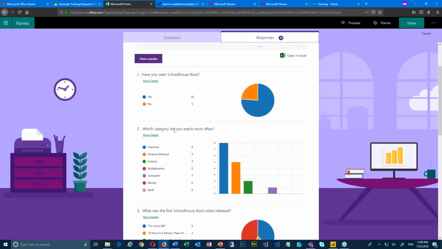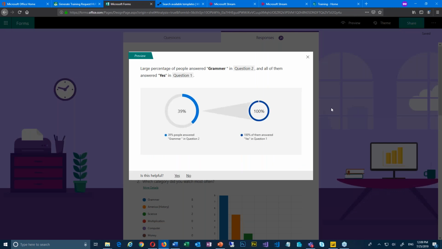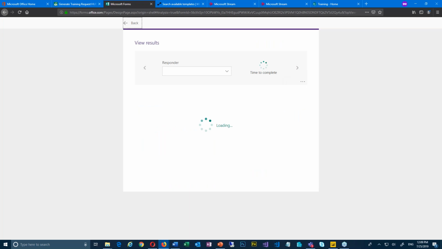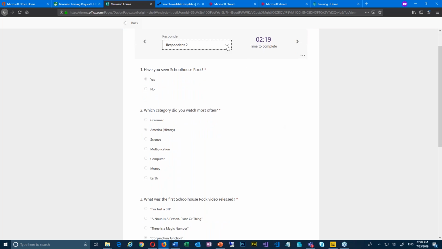At the very top, they have something called ideas. This one was a very simple one, but it does give you some analytics, which is kind of nice. If you close out of that and go into view results, you can look individually at respondents, and you can see how long it took them, what they answered, their test scores, all those things. So I do like the reports part of this app.